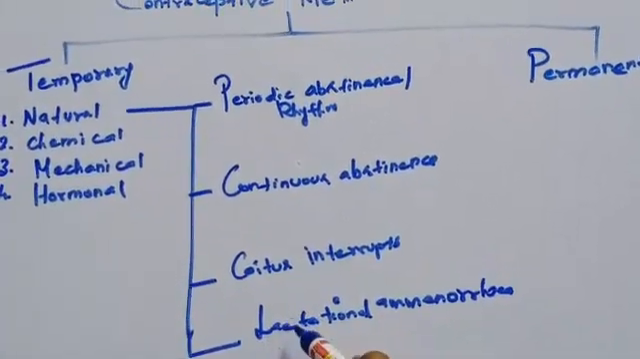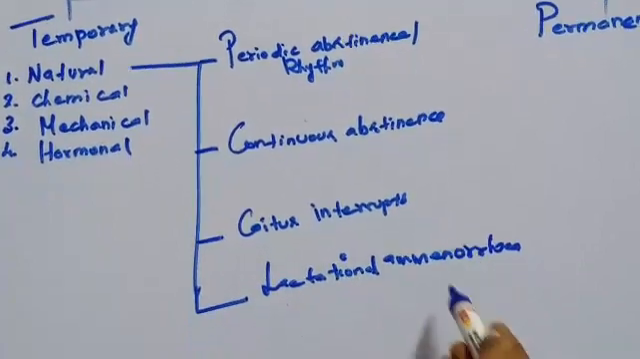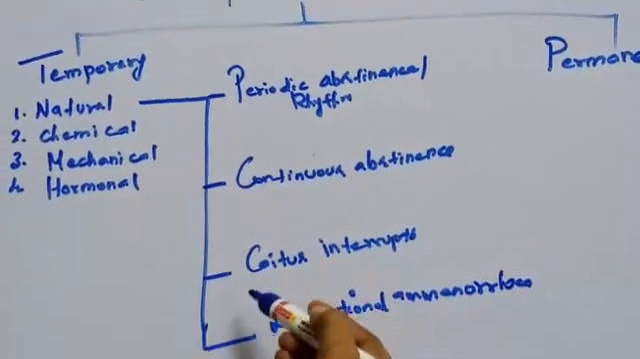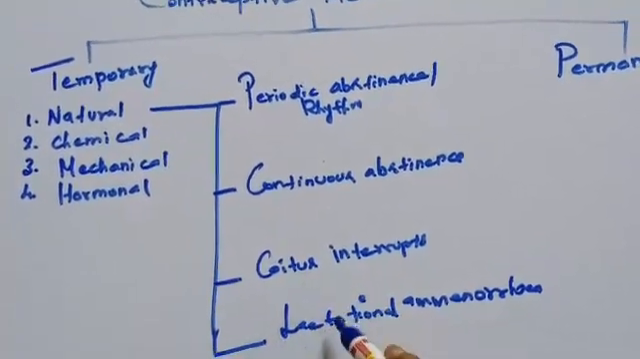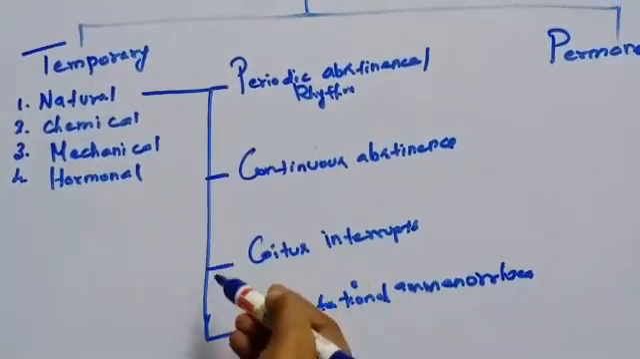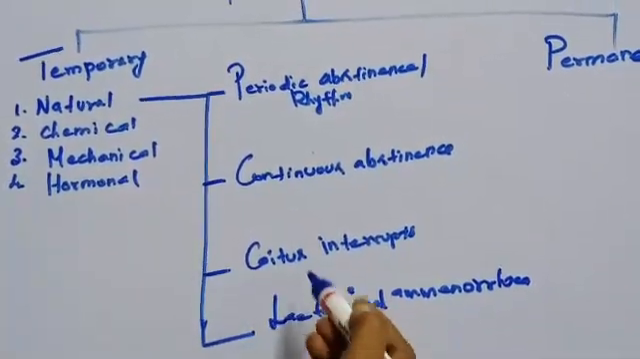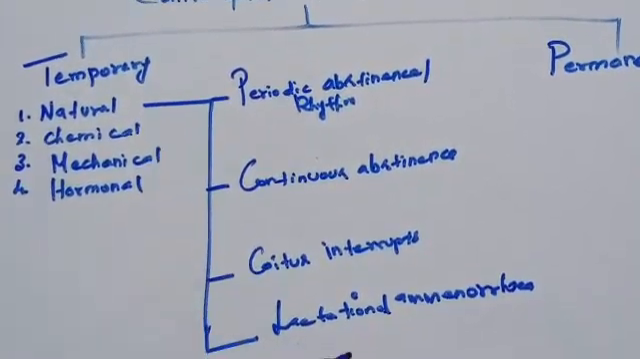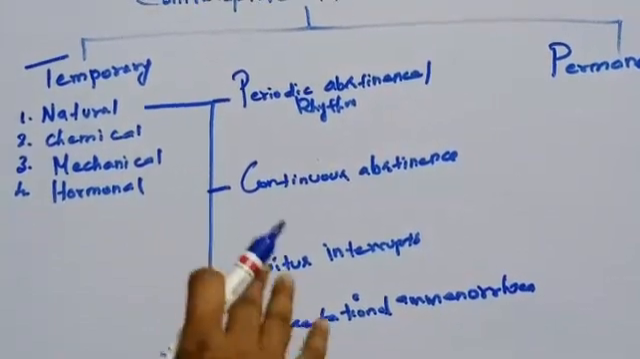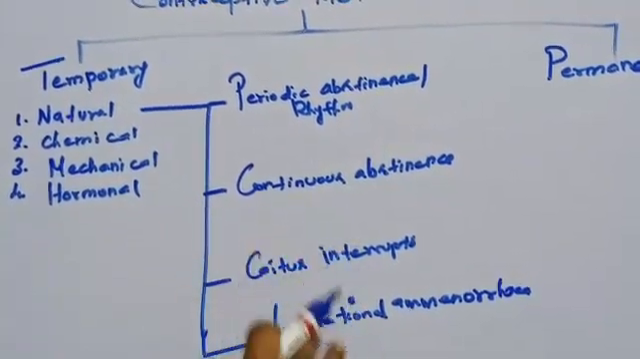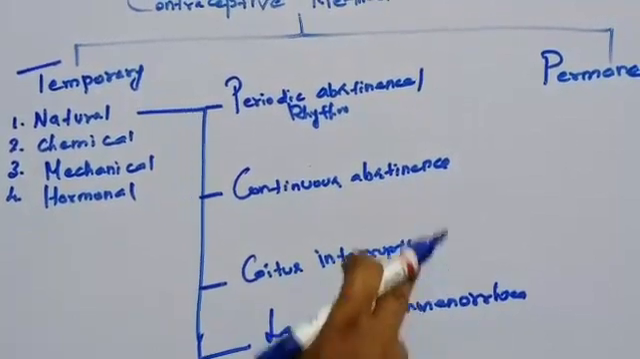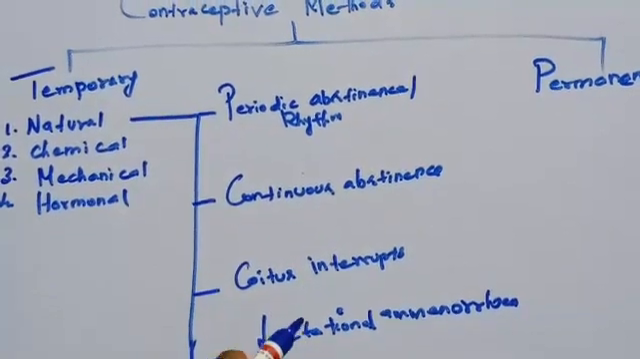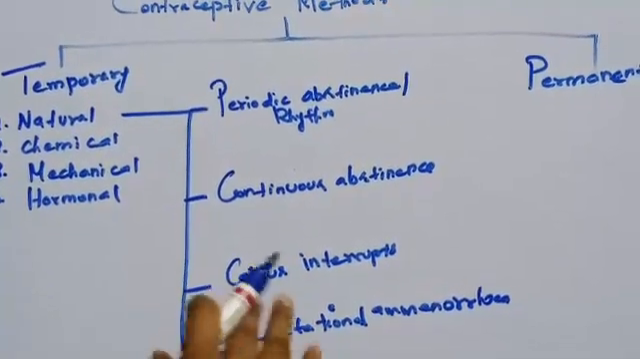The next, or fourth, method is lactational amenorrhea. Usually after parturition, that is after childbirth, the menstrual cycle resumes as early as 6 to 8 weeks. However, the reappearance of the normal ovarian cycle may be delayed for 6 months during breast feeding. This delay in the ovarian cycle is called lactational amenorrhea. This serves as a natural but unreliable form of birth control.